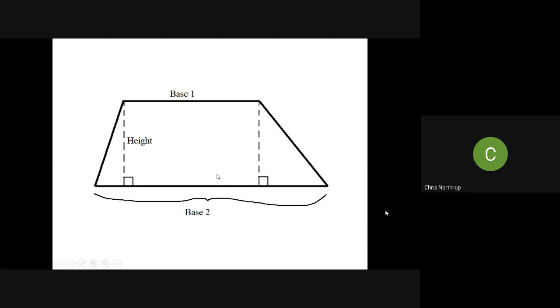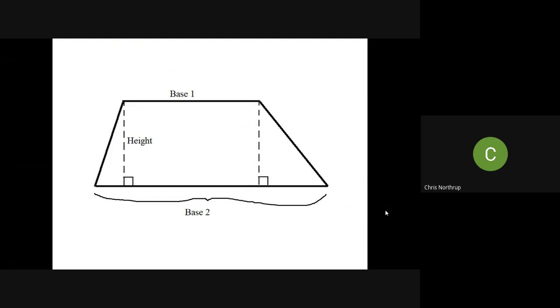Right, in this video, we're going to take a look at finding areas of trapezoids, rhombi (you can also say rhombuses), or kites. I'm going to do a quick overview of how we get the formula for trapezoids, and then we'll just do a quick example of the formula for rhombi and kites.